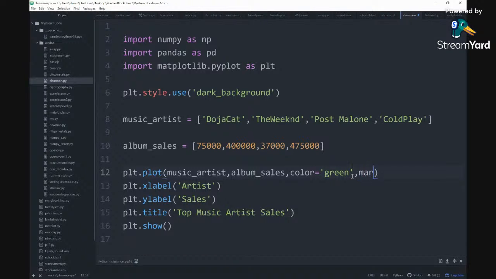We could add a marker to it, because the marker is going to allow us to know where the artist sales line up. If we do a line, it's just going to show the line hitting the X and the Y axis. But if we add a point to it, we'll see every time the line points at which artist's sales it's pointing at. So let me run this.